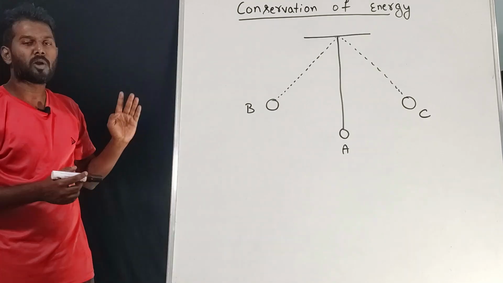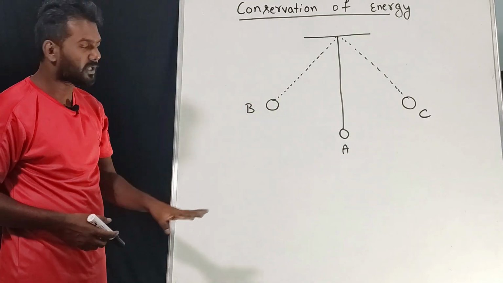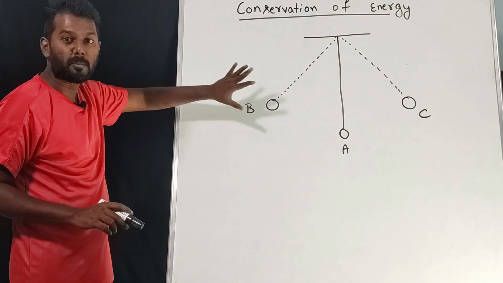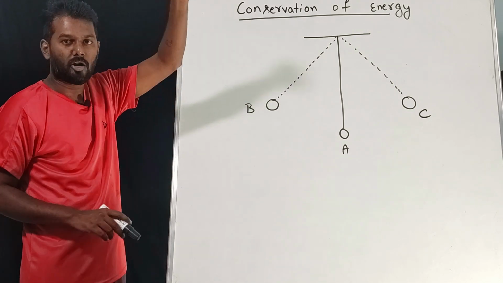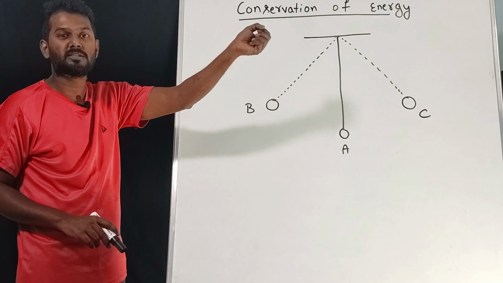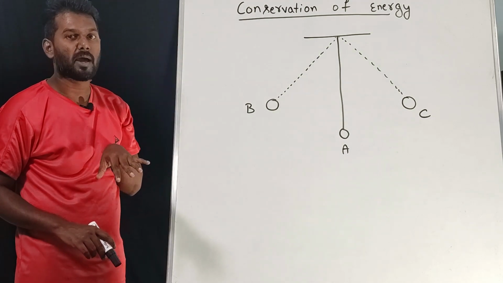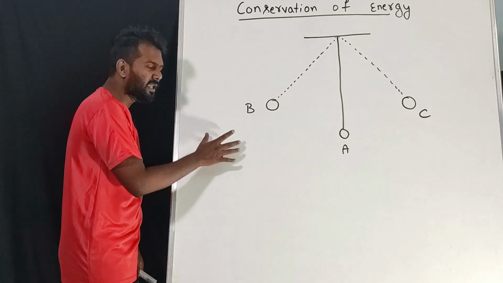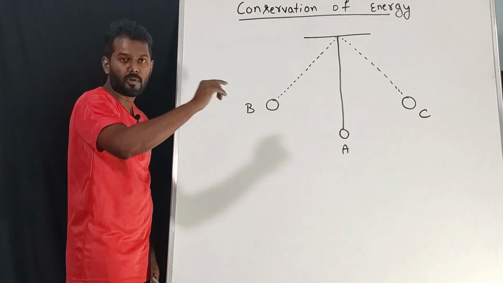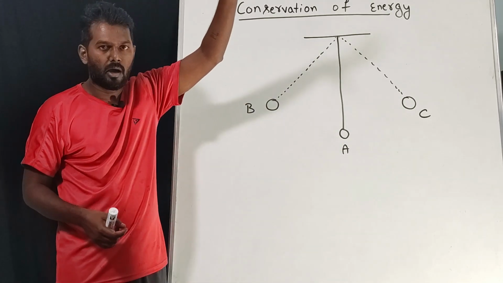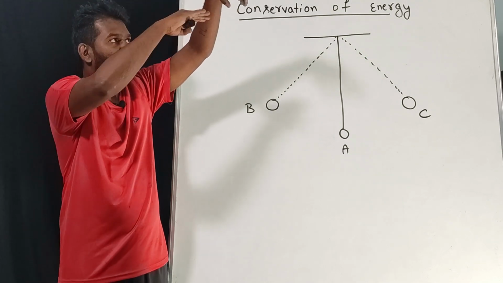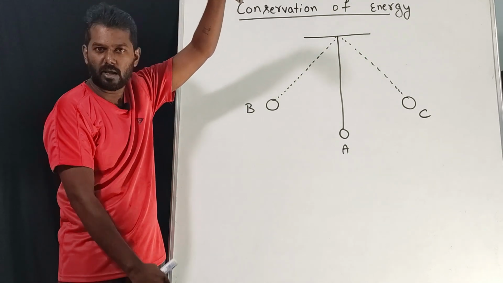If we understand that, then we have covered everything from this concept. Now we'll talk about one more application of conservation of energy, that is nothing but a simple pendulum. And this is a very simple concept. If you understand dropping a ball, when the kinetic energy is maximum and when the potential energy is maximum, then this is a piece of cake for you. Here the only difference will be the height. When you are dropping a ball, at this point the height is the distance from this point to the ground, correct?